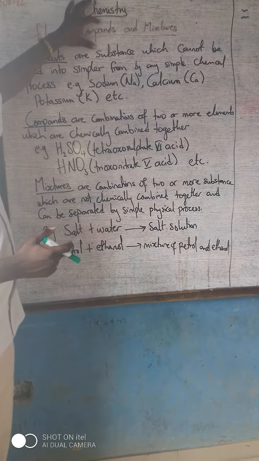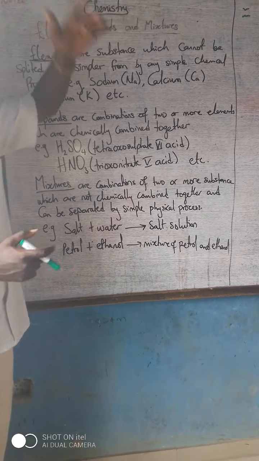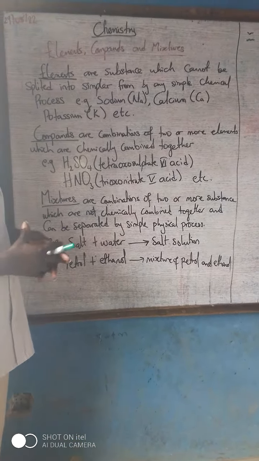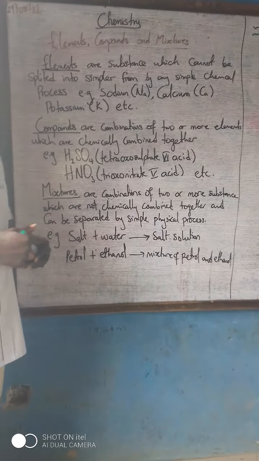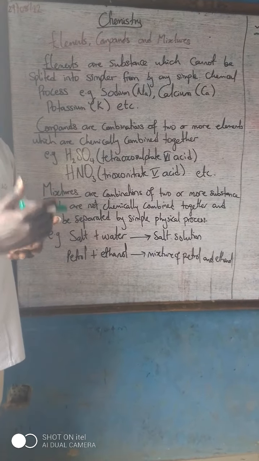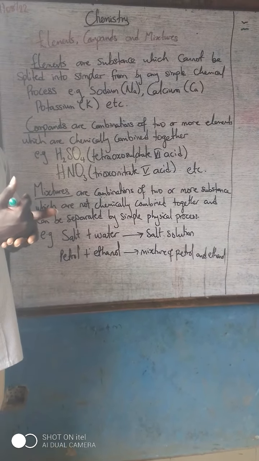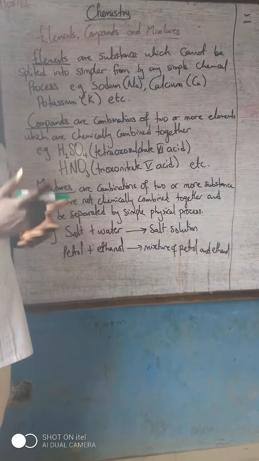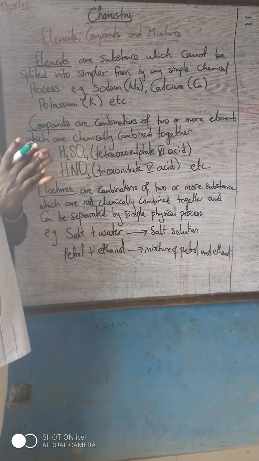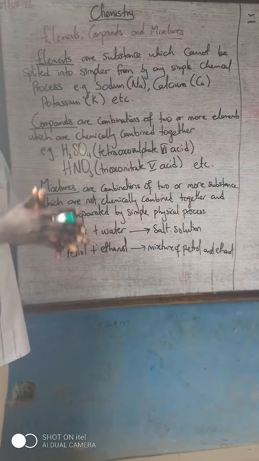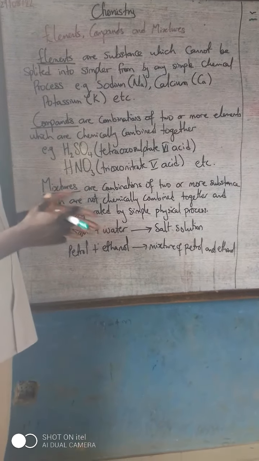What do we understand by compounds? And what do we understand by mixtures? Now, elements are substances which cannot be split into simpler form by any simple chemical process. That is, elements cannot be split. By now, you all know the first 20 elements, the basic elements, which are hydrogen, helium, and the rest. Those are what we call elements. They cannot be separated or split by a simple chemical process.